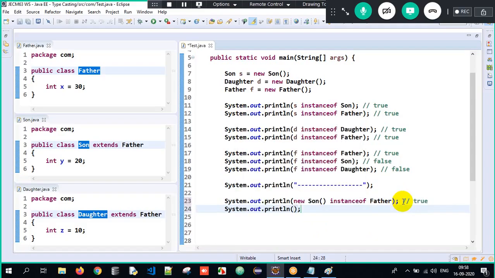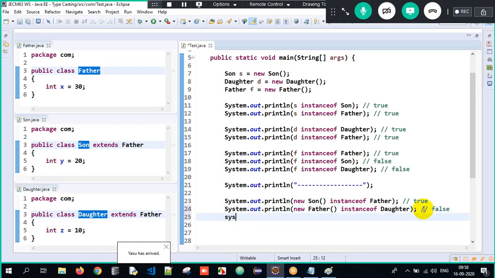Similarly, new father object instance of daughter. I'm just doing it randomly. Now what will be the output? New father, meaning is the father object instance of daughter here? No, father object is not an instance of daughter. So it should be false.